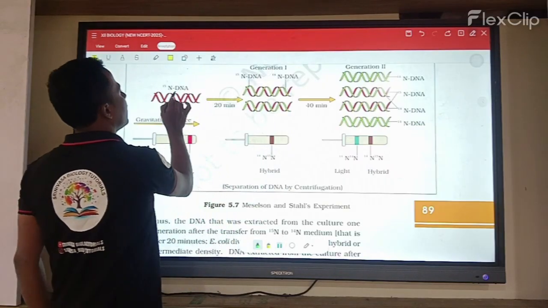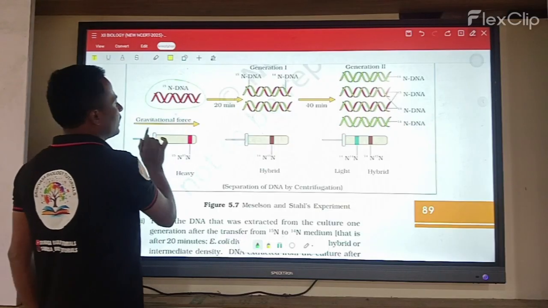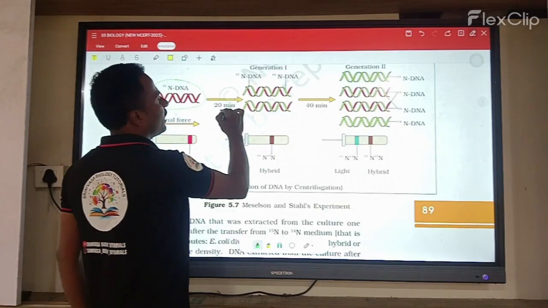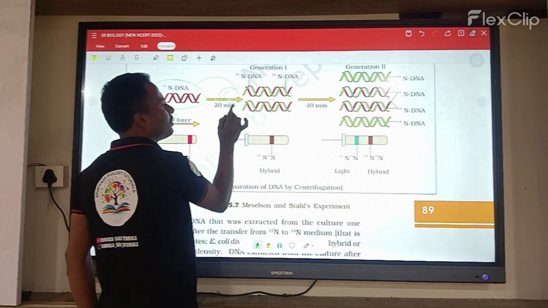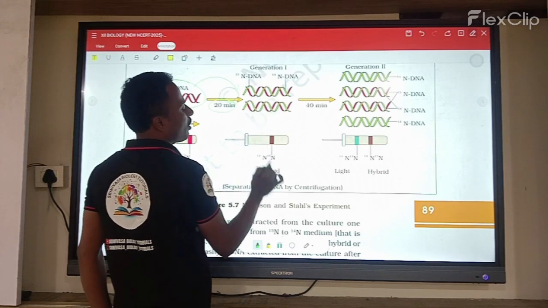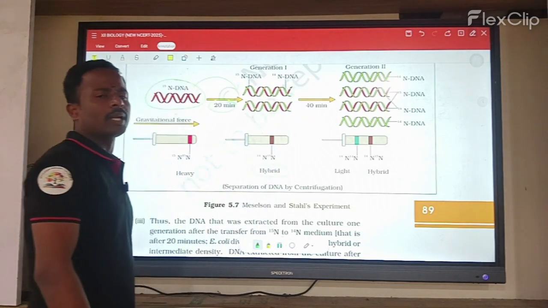Yes, it is in an N15 DNA molecule. After that, any gravitation force, what happened? They get transferred from N15 to an N14 medium within 20 minutes. What happened? It completely gets formed as hybrids, meaning one strand is N15 and the other is N14. So they are completely incorporated.